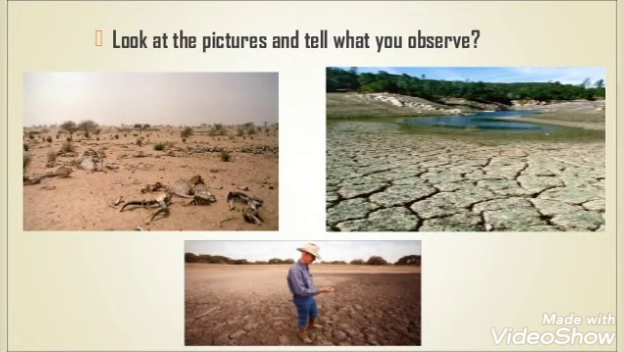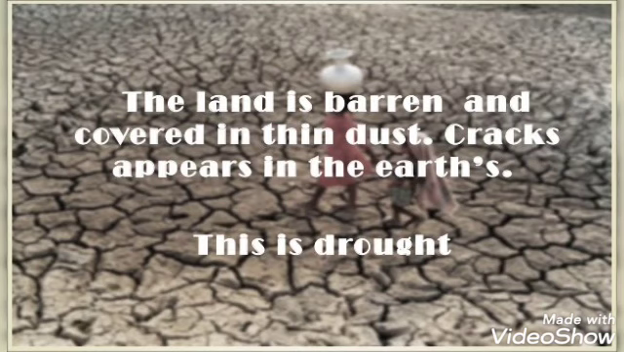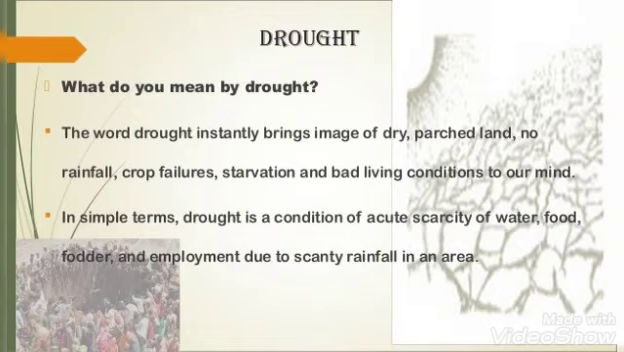Drought. Dear students, as I told you, water can bring disasters. Look at these pictures. What you see, what you observe: dry lands, trees being dried, people not able to grow any crops. So, what do we get from this? The land is barren and covered with thin dust, and cracks appear in the earth's surface. This is what we call drought.